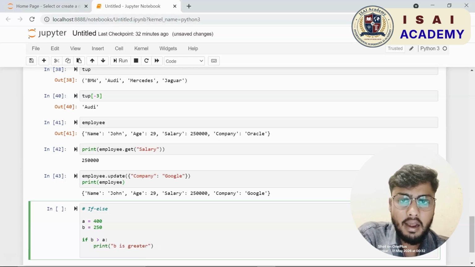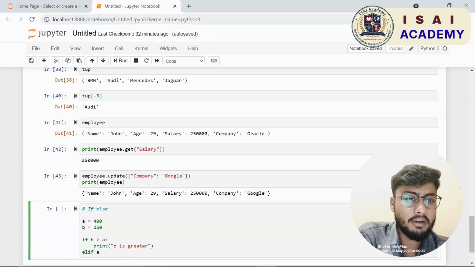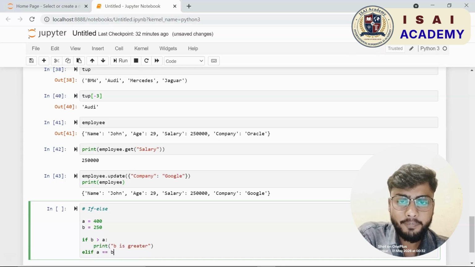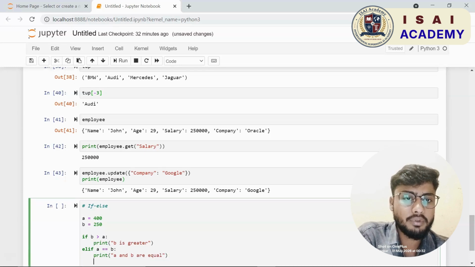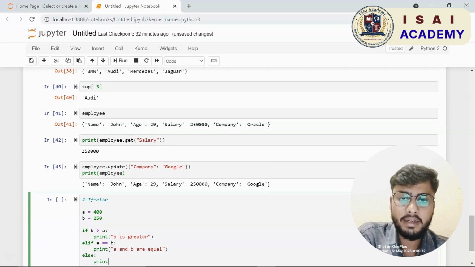Now I can just print my employee dictionary. There you go, from company Oracle we have changed it to Google now. So these are some of the very crucial features available in Python, which help to do a lot of calculations and data manipulations.